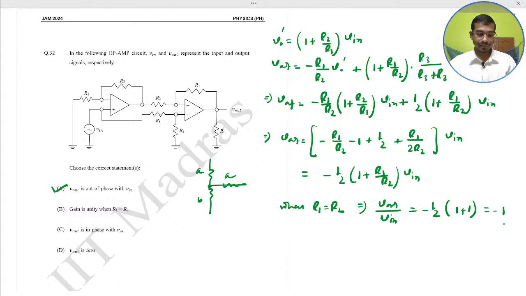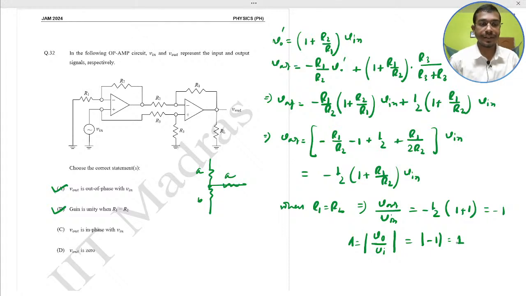Okay. So B would be the correct. Gain is unity. Here this is the gain, mod of V output by V input. So mod minus 1 would be 1. Gain is unity when R1 is R2. So options A and B would be the correct.